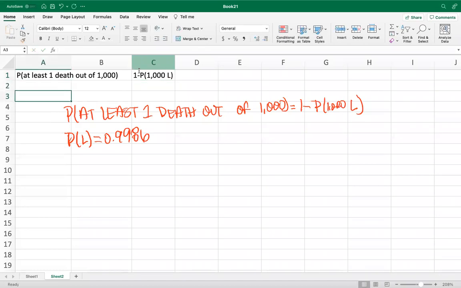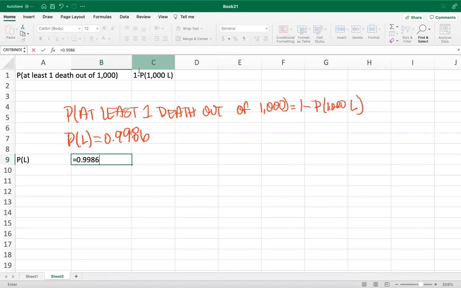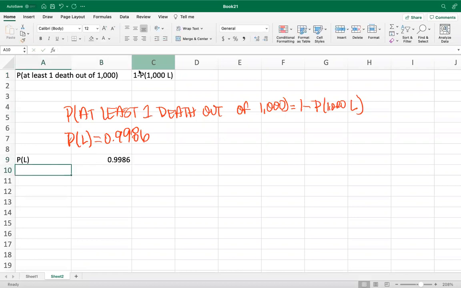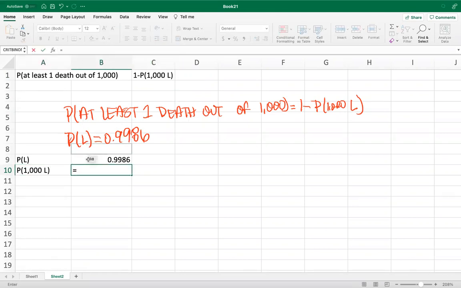So now looking at that, we said that the probability of living or surviving that year is equal to 0.9986. And now the probability of 1,000 living, that's equal to this probability raised to 1,000.